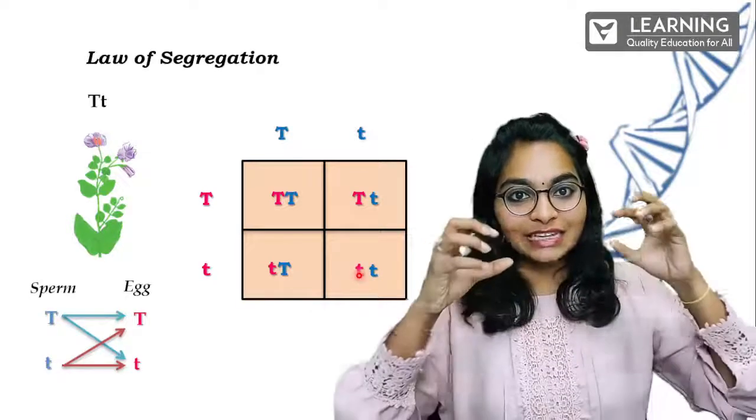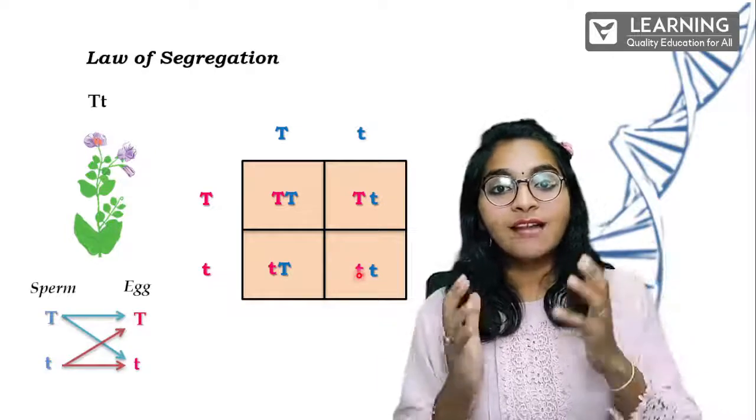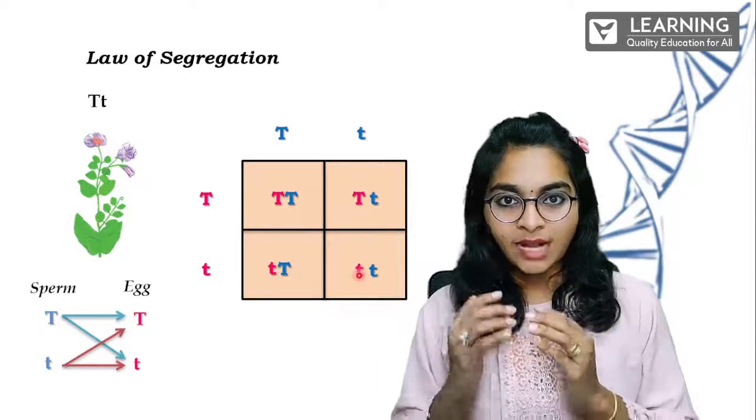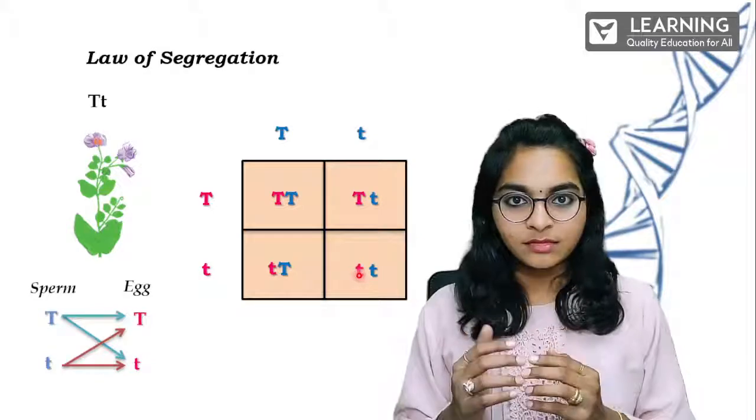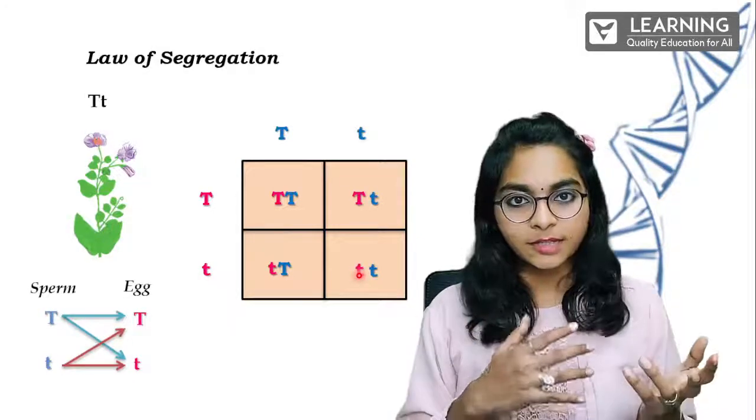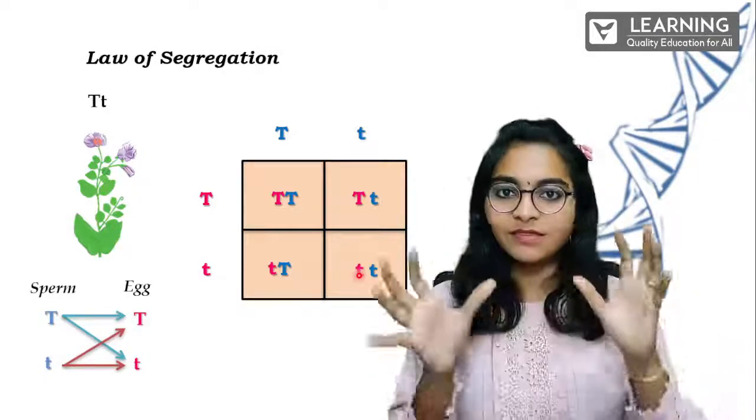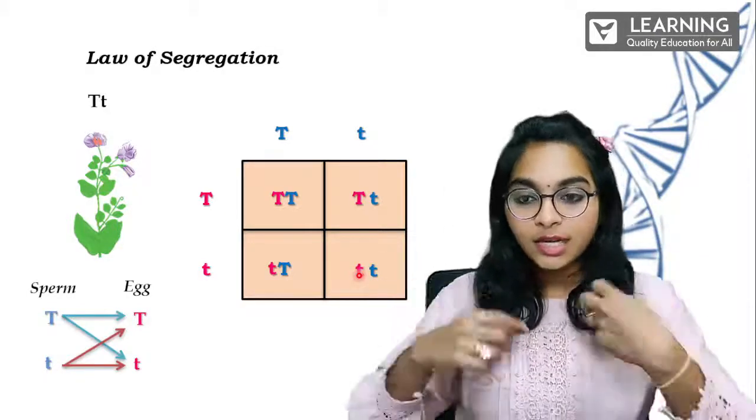How is it getting divided? Why is it getting divided? Because in gametes, one gamete will have one trait, or one sperm will have one trait, and another sperm will have another trait, because it cannot have 2 characters in one sperm. It will get divided. That is what we learned, right? So it will get divided.